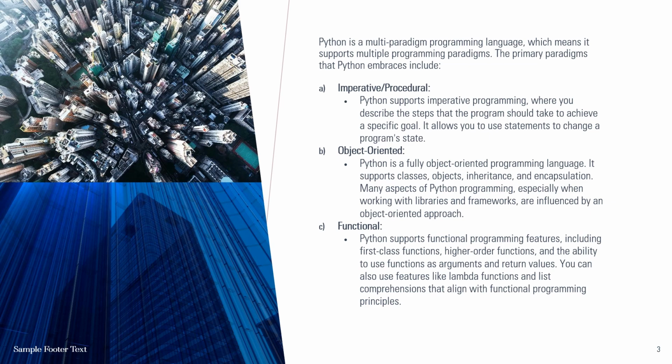It is also object-oriented. Python is a fully object-oriented programming language. It supports classes, objects, inheritance, and encapsulation. Many aspects of Python programming, especially when working with libraries and frameworks, are influenced by an object-oriented approach. It is also functional, including first-class functions, higher-order functions, and the ability to use functions as arguments and return values. You can also use features like lambda functions and list comprehension that align with functional programming.